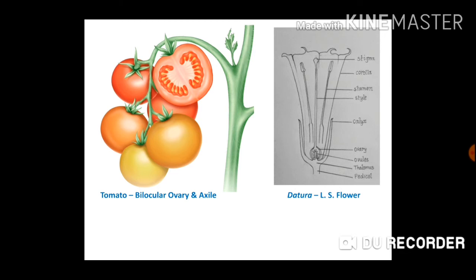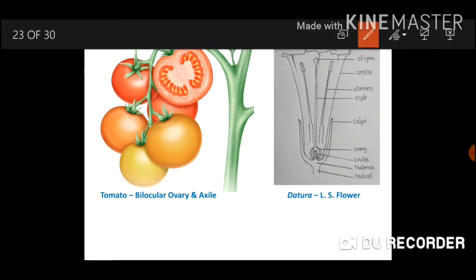Now here you can see bilocular ovary and axile placentation in case of tomato. Here you can observe there are two locules. This is locule number 1, this is locule number 2, and ovules are arising from the axis of the ovary. And you can see the placentae. What is meant by placentae? The ovules are arising from the placentae, the tissue that is becoming swollen.